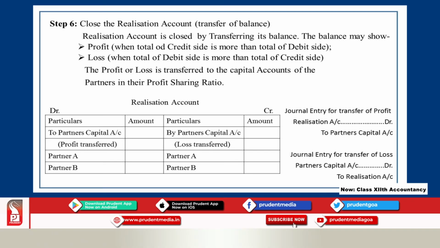On the other hand, if the debit side total is greater than the credit side total, the difference should be written as by partners capital account, and then you show the share of partner A, partner B, like that. So, this is how the realization account is to be prepared. With this, the first step in the dissolution process comes to an end.